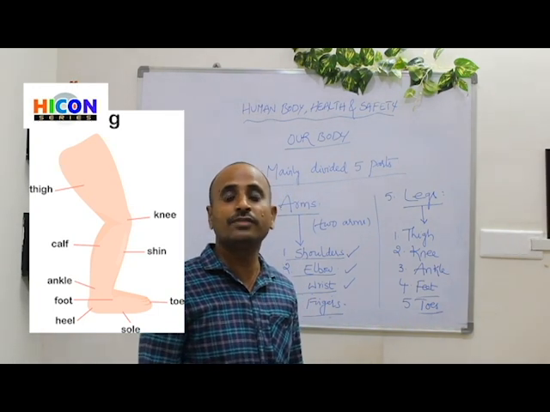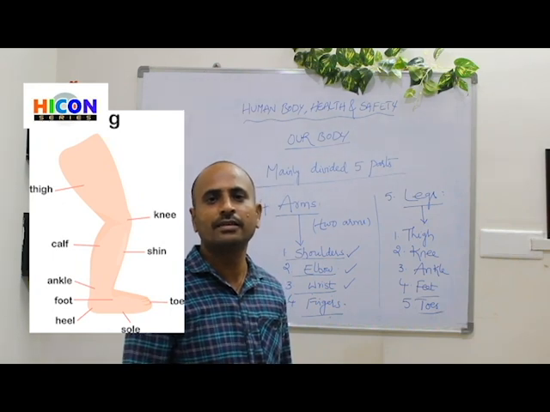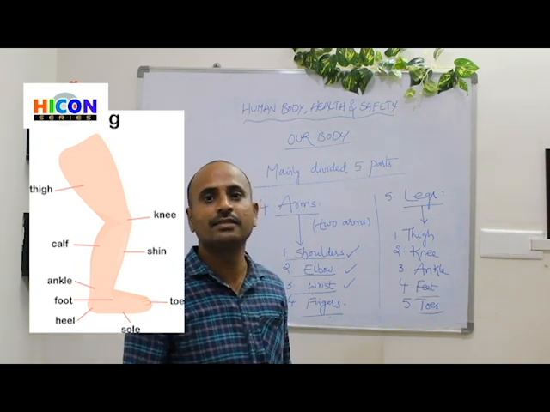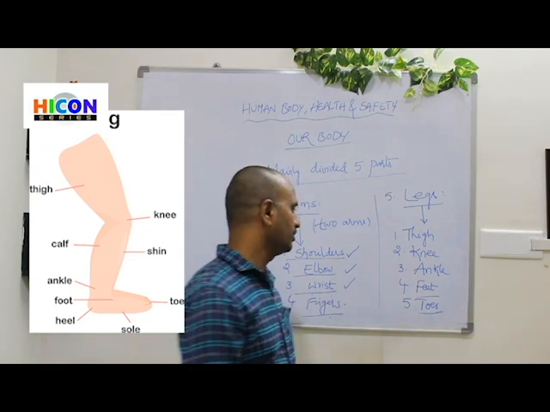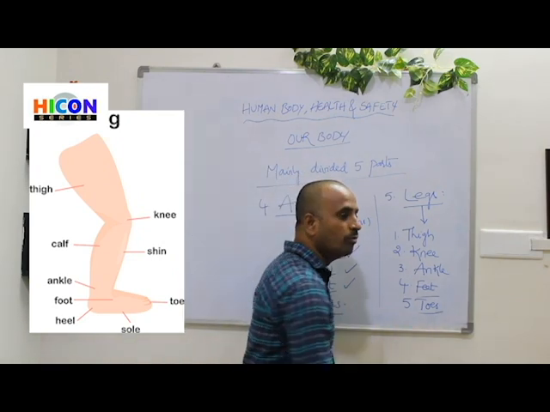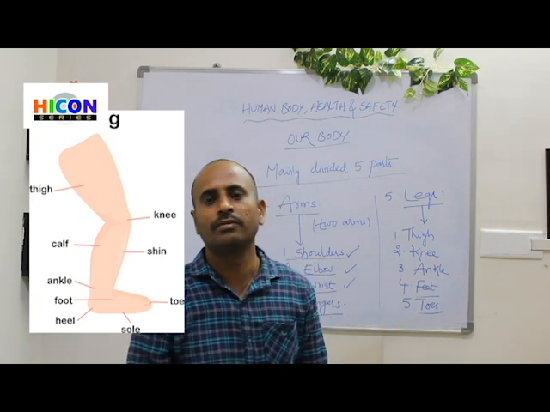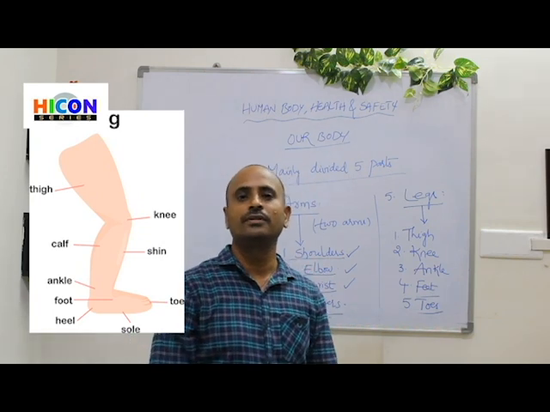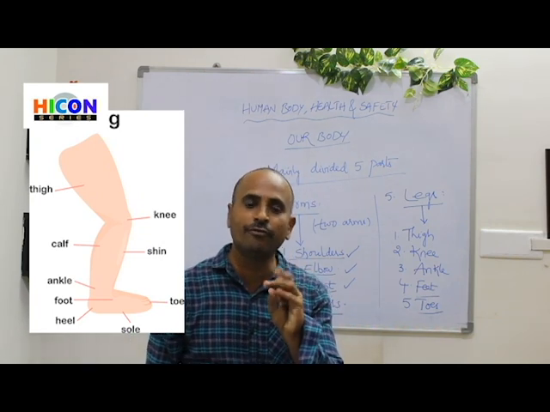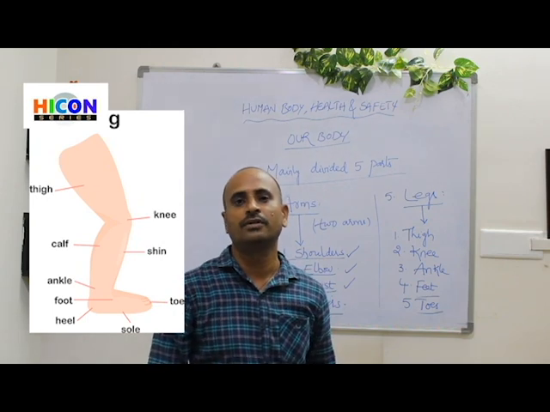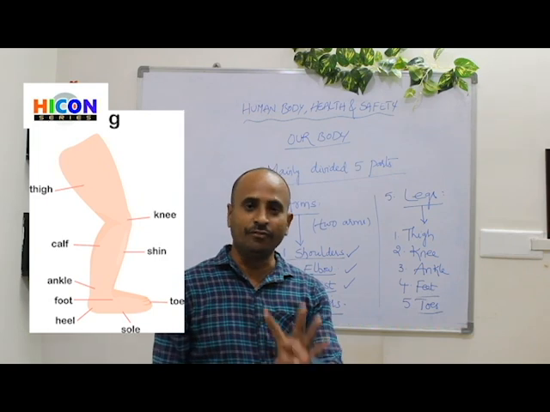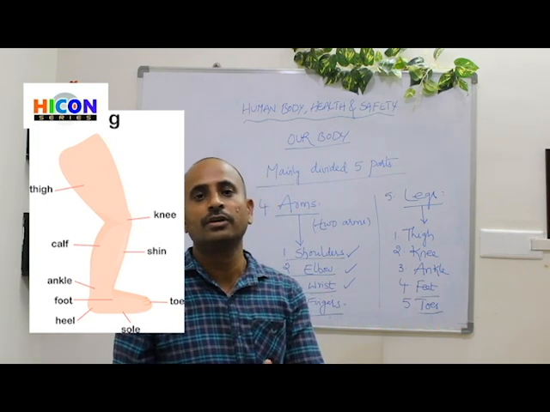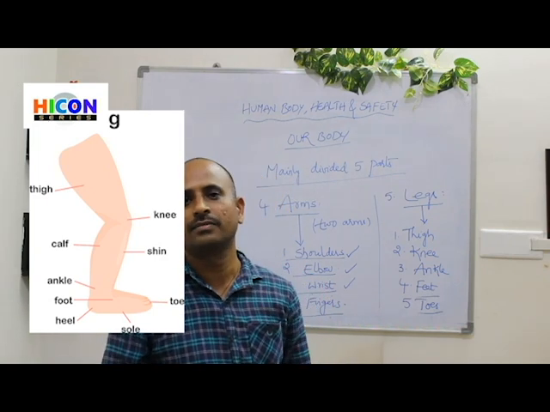Next, what do our feet contain? Yes, toes. That means fingers. So how many toes do we have for each foot? There are total 5 toes for each foot. So in total we have 10 toes for 2 feet.